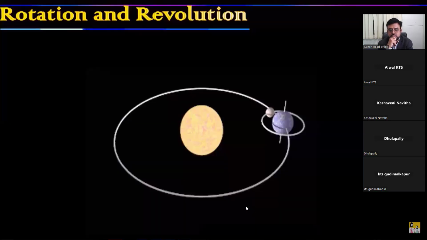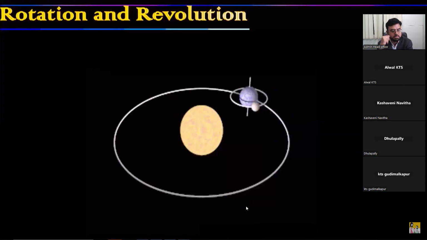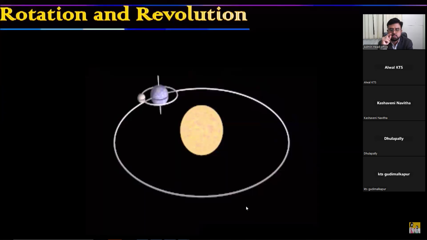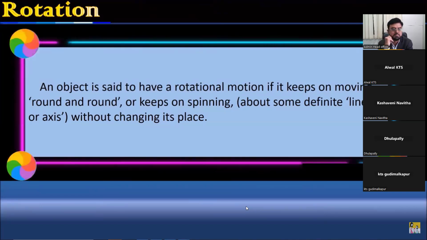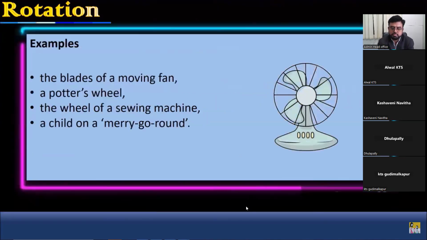Rotation and revolution. Let us explore one at a time. Rotation. An object is said to have a rotational motion if it keeps on moving round and round or keeps on spinning about some definite line or axis without changing its place. Examples. Look at the blades of a moving fan.